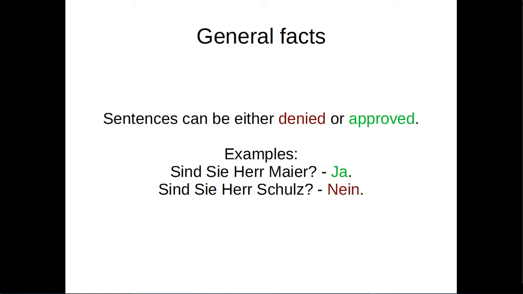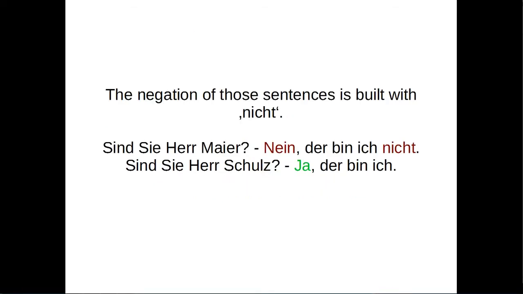The first sentence here translates to "Are you Mr. Meyer?", which is answered with yes. The second sentence is translated as "Are you Mr. Schulz?", which is answered with no. So, if we want to negate such a sentence, we usually use the word nicht. The example questions here are the same as last time, with the exception that the answer is a little longer. The negation is translated as "No, that's not me", and the second answer is translated as "Yes, this is me".